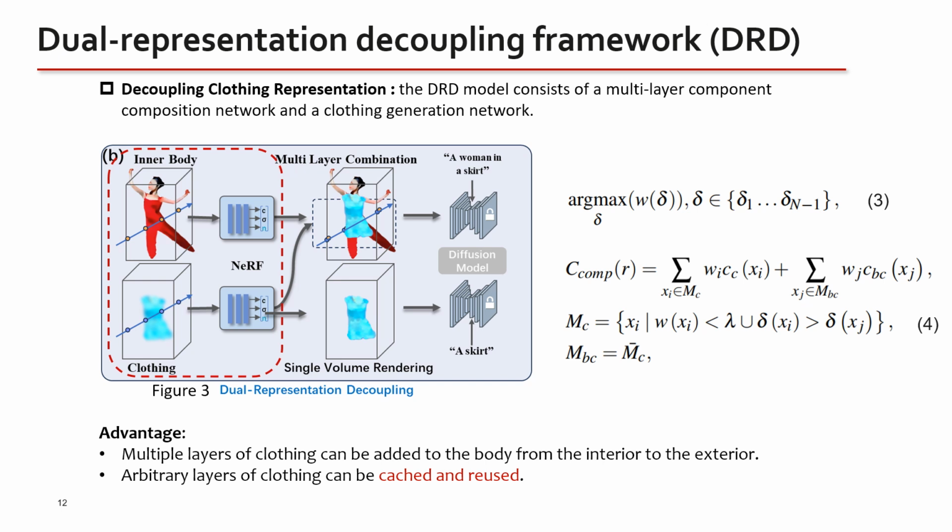This combined density is defined in equation 3. Finally, as shown in equation 4, we perform a composite rendering of the Nth clothing component and the first N-1 components based on equation 2 of multi-layer fusion rendering.